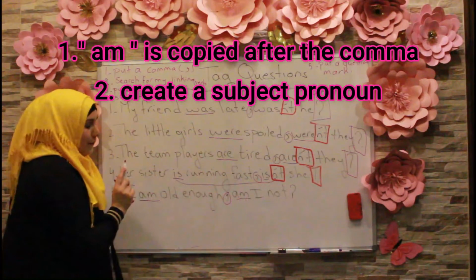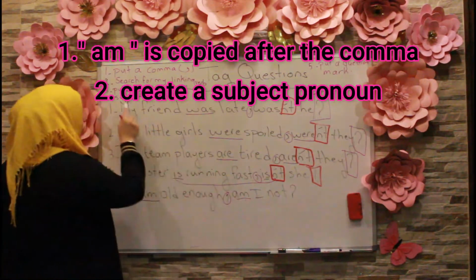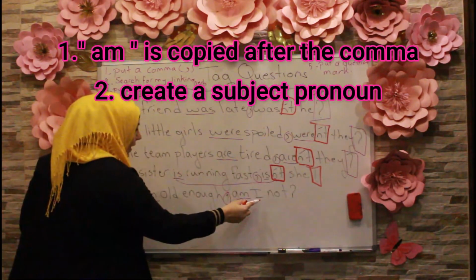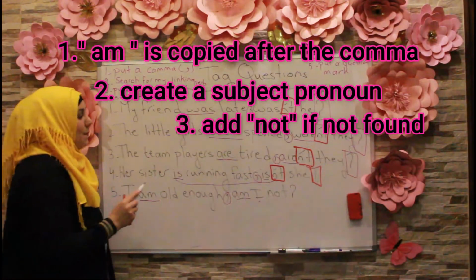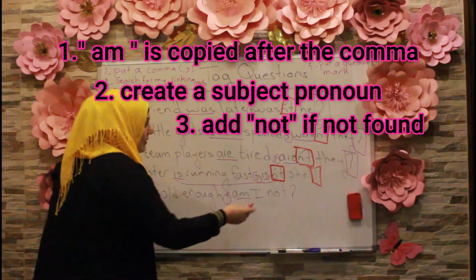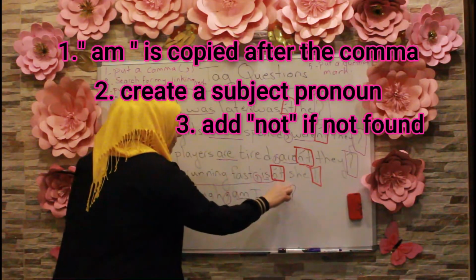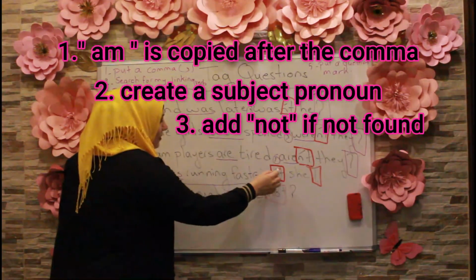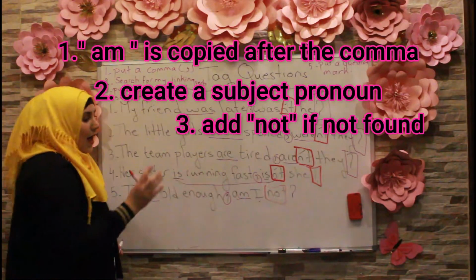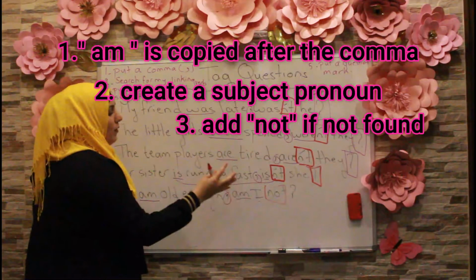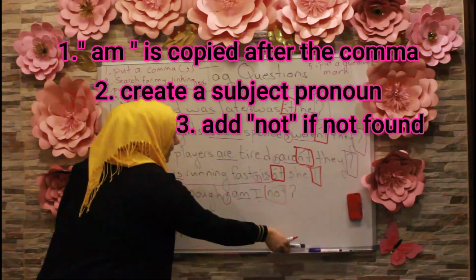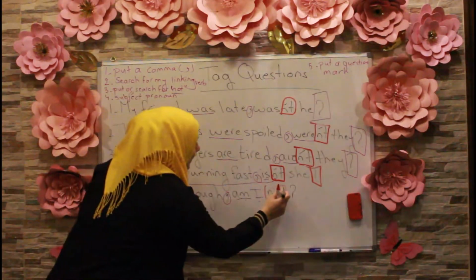Here it's a linking verb. So I have to put a subject pronoun here, which is the I. Then after it, as the step before the last, I put the not, as you can see here. I did not put it as an apostrophe T, the abbreviated form. I kept it as the complete form, which is not, N-O-T.